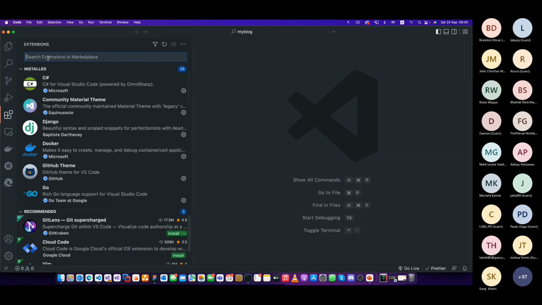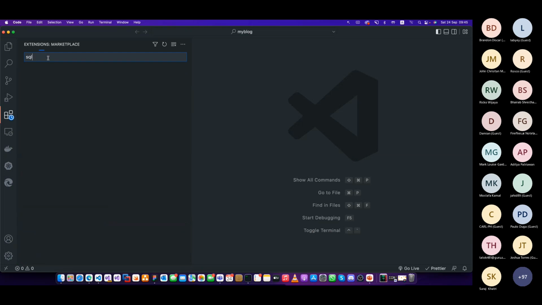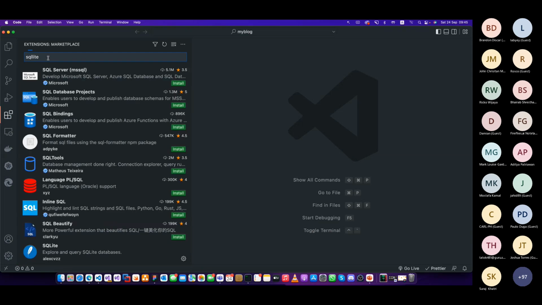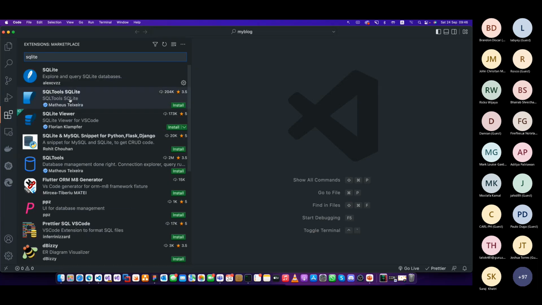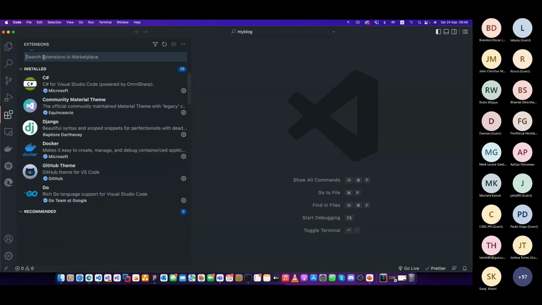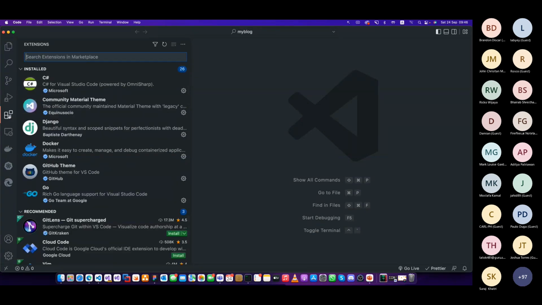And apart from that, I have installed this one, the SQLite viewer, for the database. So you can use this SQLite extension to view any databases created inside here, because I'm going to use SQLite. You can use any database you want, like PostgreSQL, MySQL, whatever database you like. So this is another extension to view it. These three are the extensions I have installed. For the colors and stuff, I just installed this Material Theme.